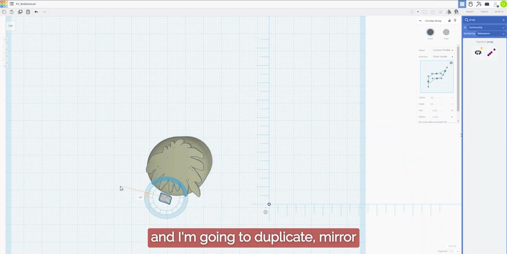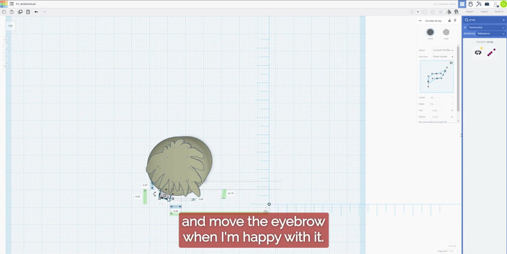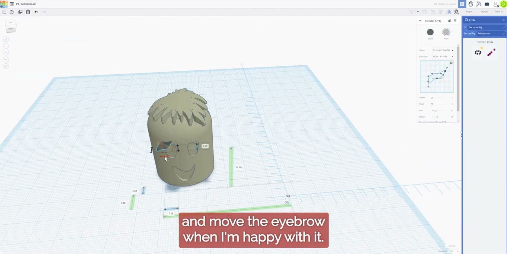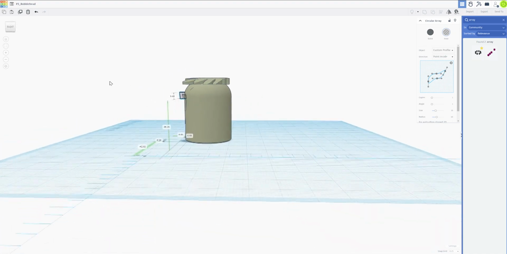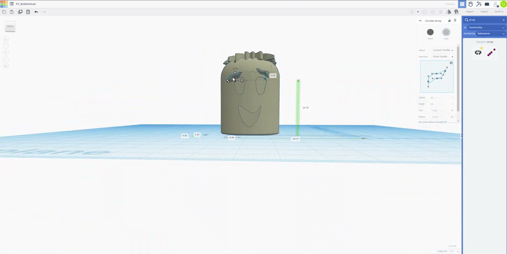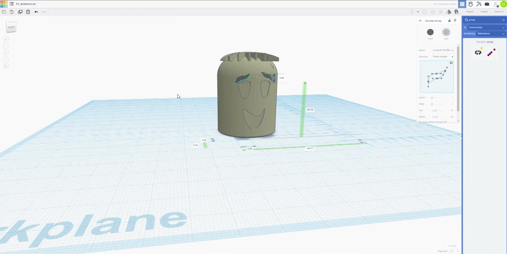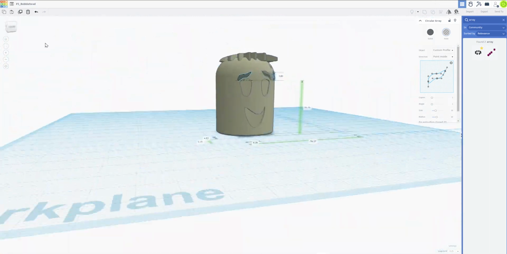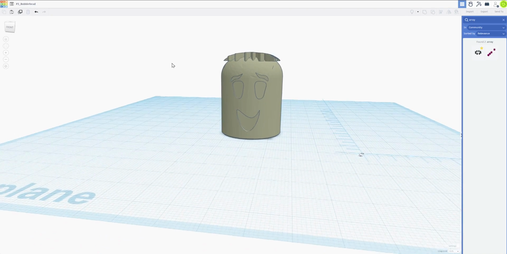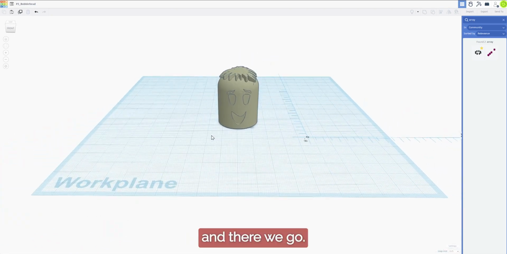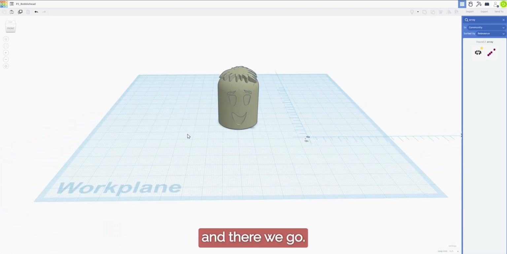I'm going to duplicate, mirror, and move the eyebrow when I'm happy with it. And there we go. One bobblehead.